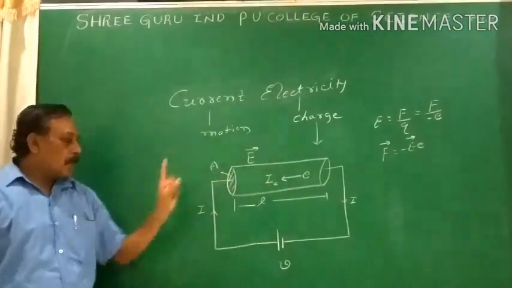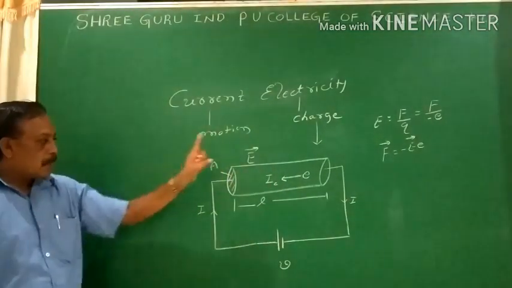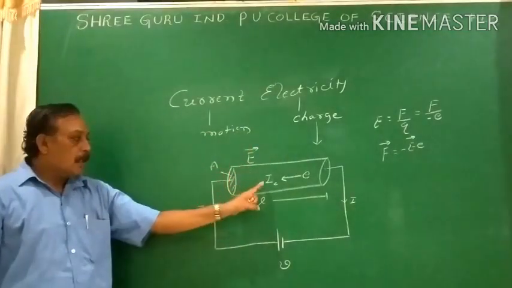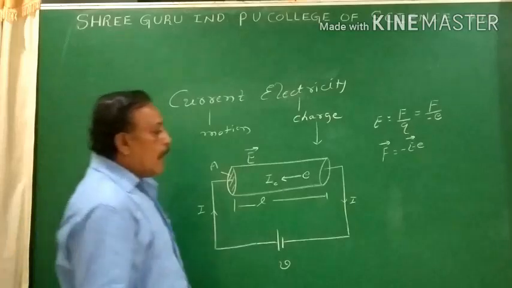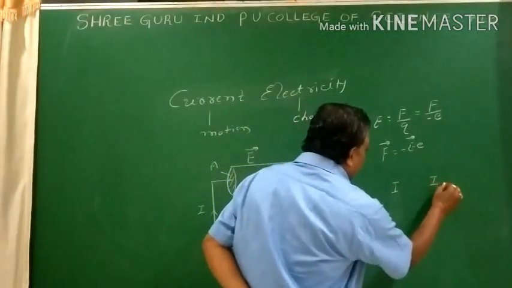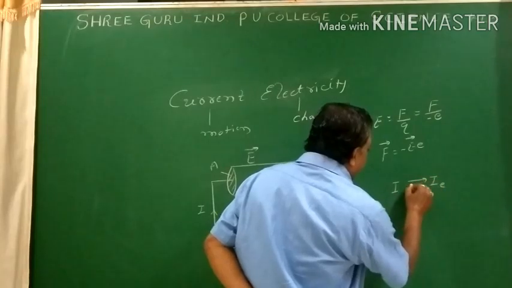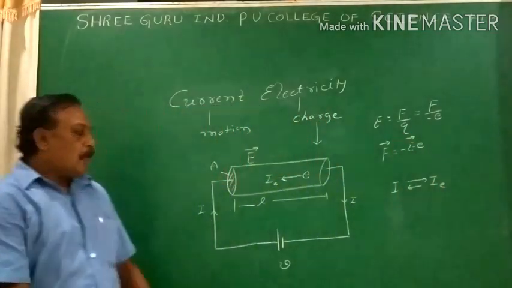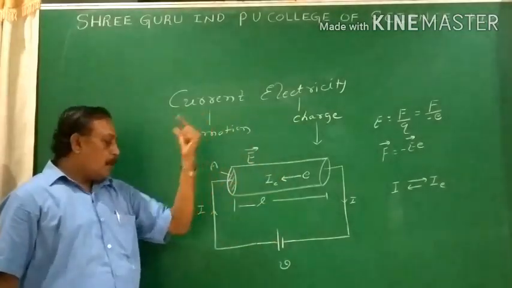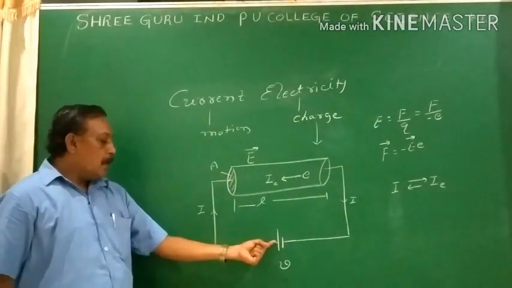So there are two types of current. One is the conventional current, another is the actual motion of the electrons inside the conductor, which is nothing but electronic current. The directions of the conventional current and the electronic current are opposite to each other. To mention the direction of the current, we take the help of what?